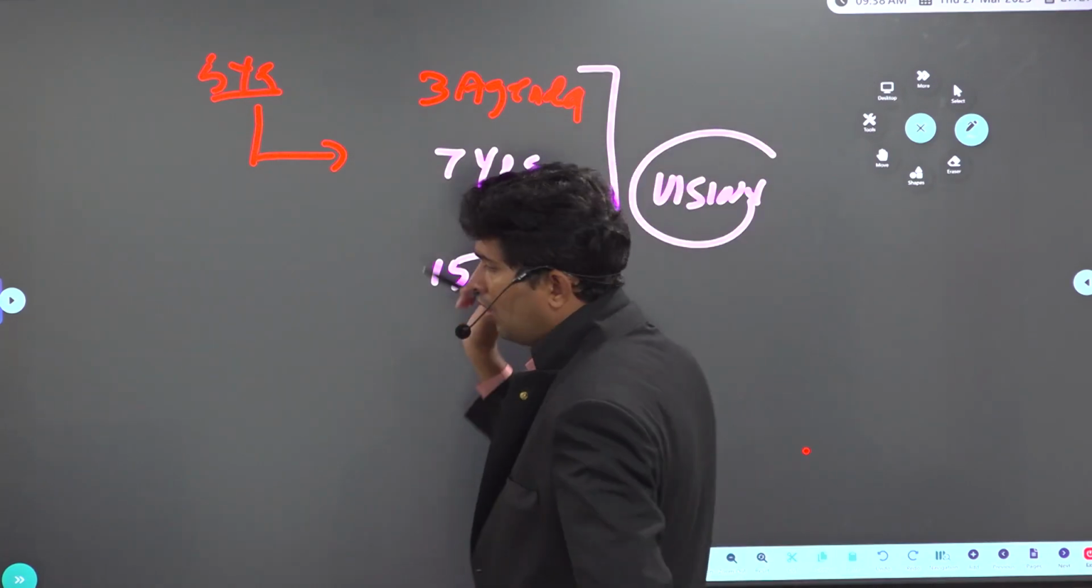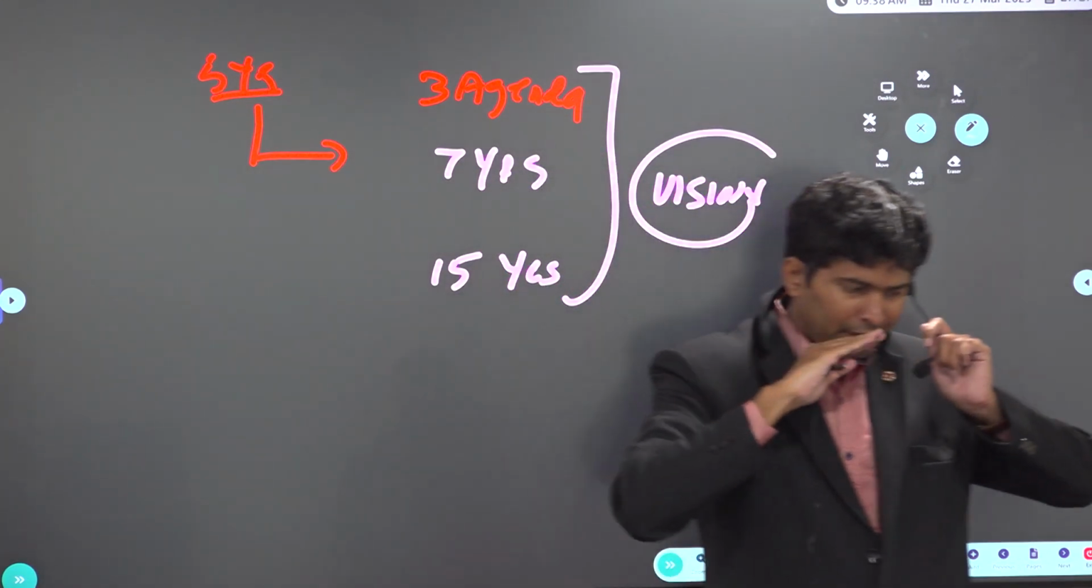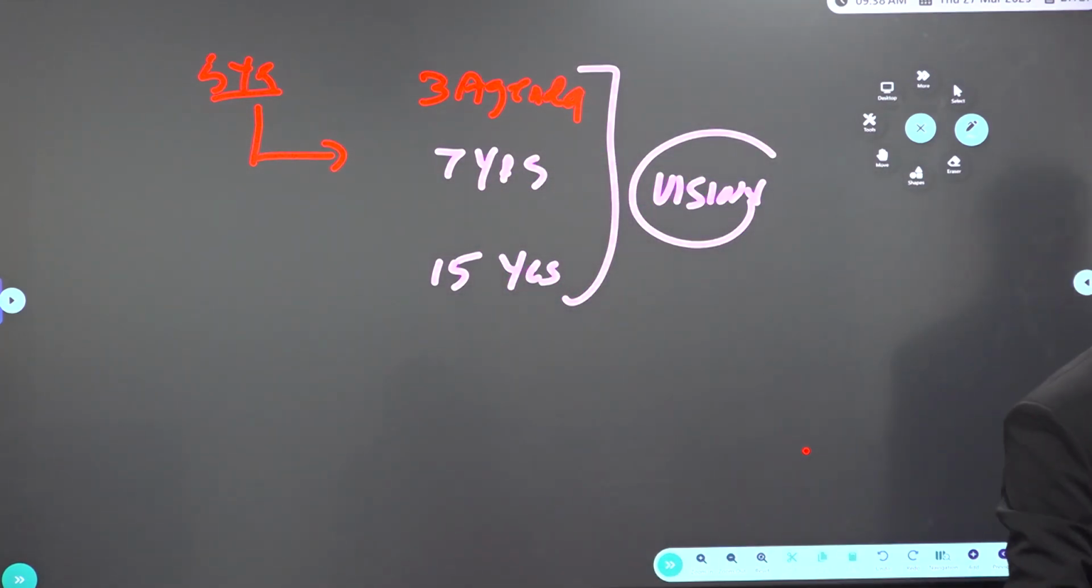So what does it mean? In the next 3 years, what do we have to achieve? In the next 7 years, what is the medium target for the Government of India? In the next 15 years, what is the specialized or monitorable target for the Government of India?